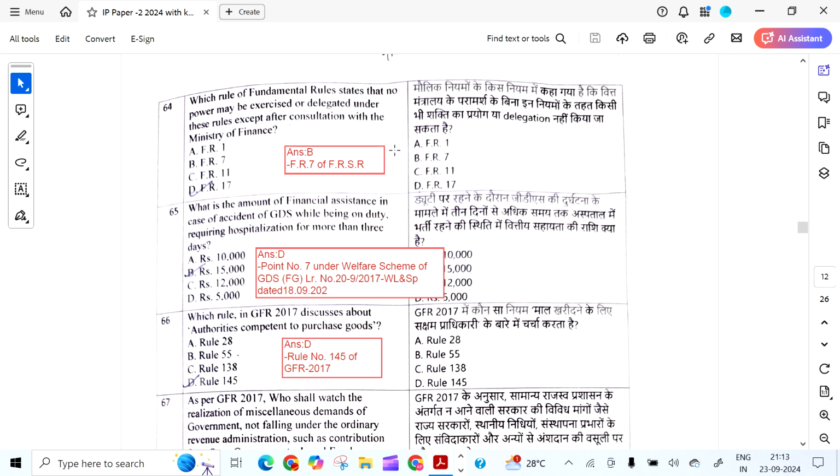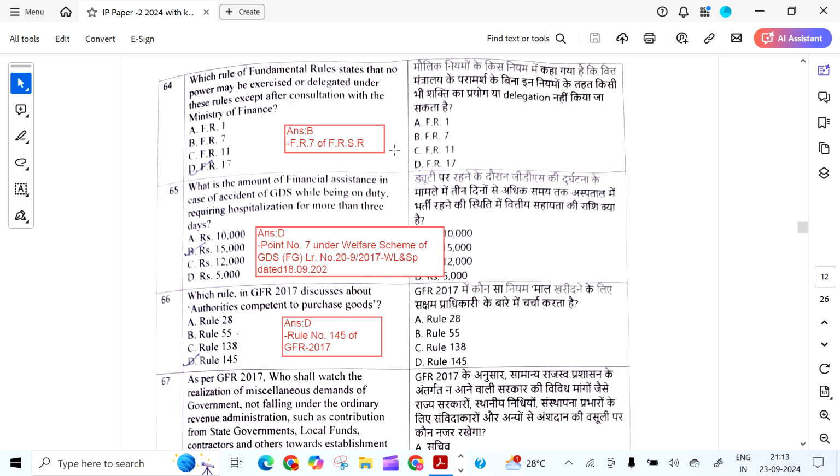Which rule of Fundamental Rules states that no power may be exercised or delegated under the rules except after consultation with the Ministry of Finance? It is FR 7. From FRSR it is given.